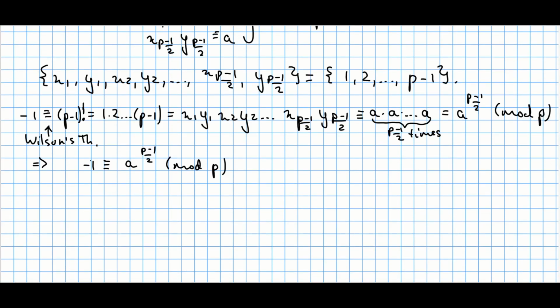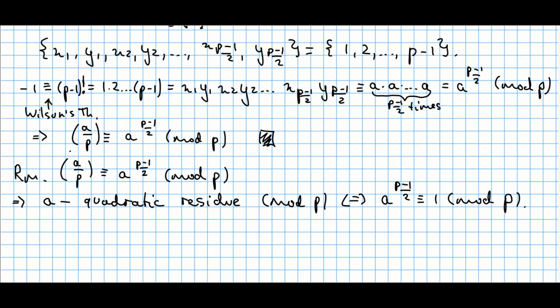So I can just substitute this -1 to Legendre symbol of a mod p. And that's what I wanted to prove in Euler's criterion. And now I promise to answer the question why this statement is called criterion. So in fact, criterion of what? Criterion of whether a is a quadratic residue modulo p.